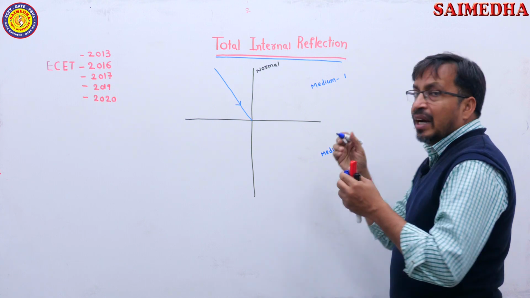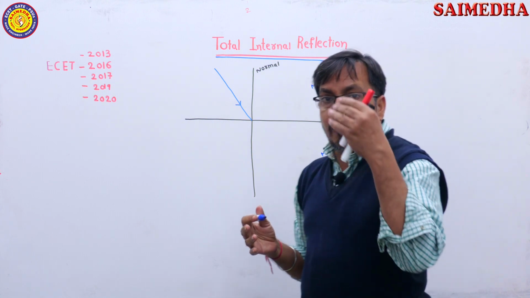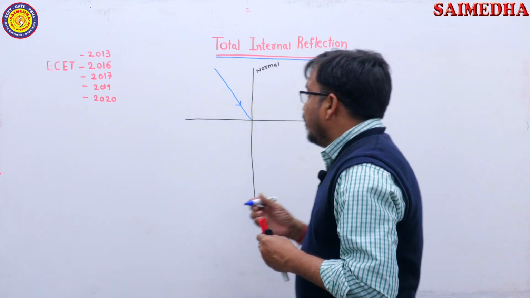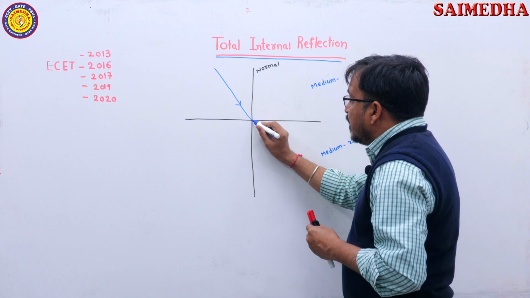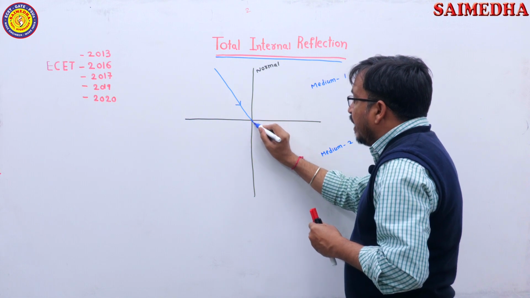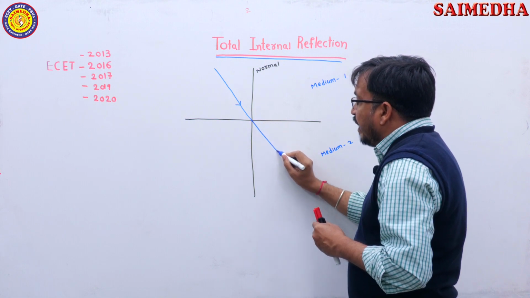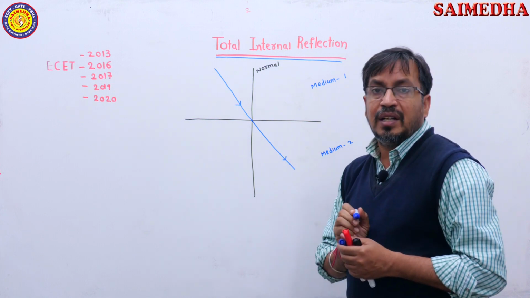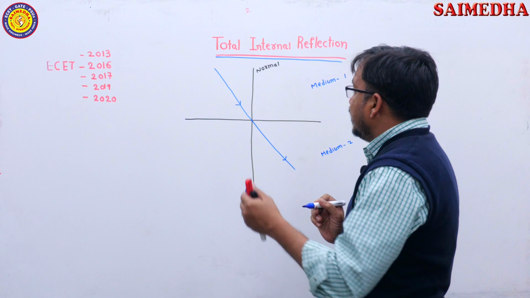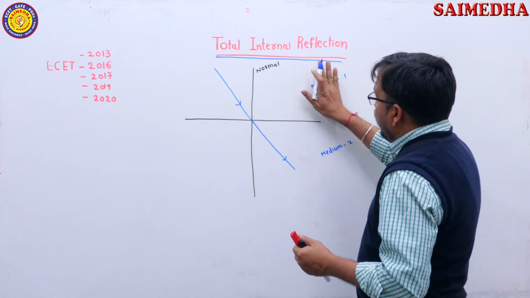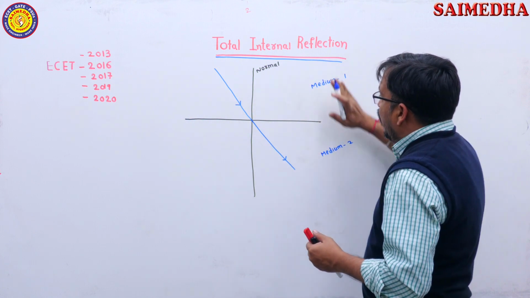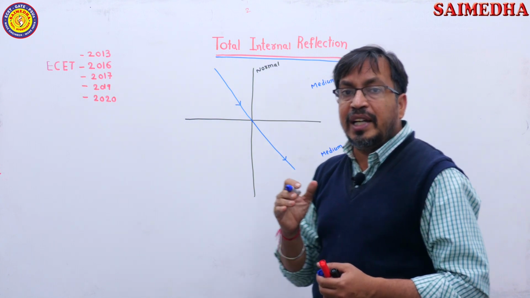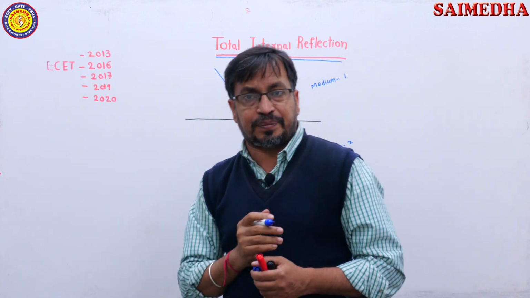So when a light is traveling from one medium to another medium, see here, then what happens? The light ray will be refracted. So when a light ray is traveling from medium 1 to medium 2, it will be refracted.